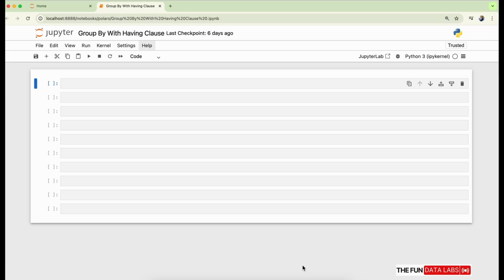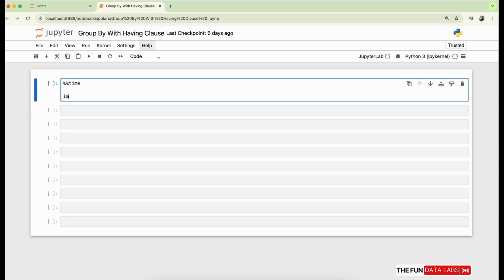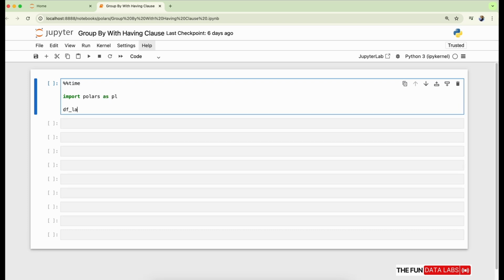We are moving forward to see how Polars works with different kinds of use cases, and we will be trying group by functionality here. In this case, let's go to our first cell. Import polars as pl. We need to scan all the files, so we are using the pl.scan_parquet method. And let's give our file path. We are taking over a billion records, in the same case, last 13 years of data with the group by function.